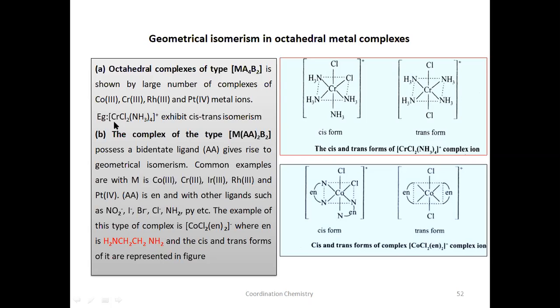Let us take this example here: [Cr Cl2 (NH3)4]+. B is chlorine, and how many B? Two chlorines are there. And the remaining 4 should be the same ligands. A4 means ammonia we have taken.